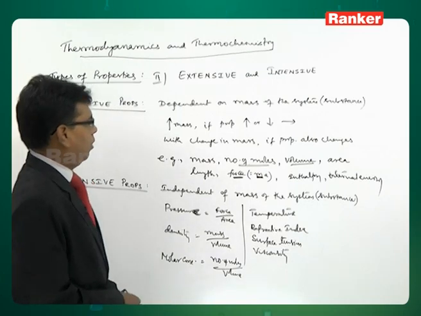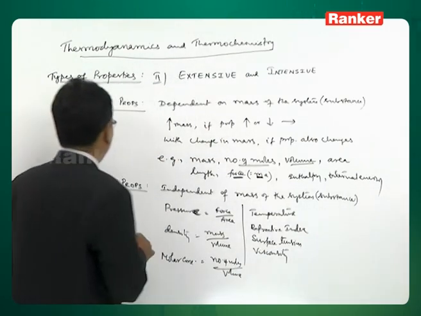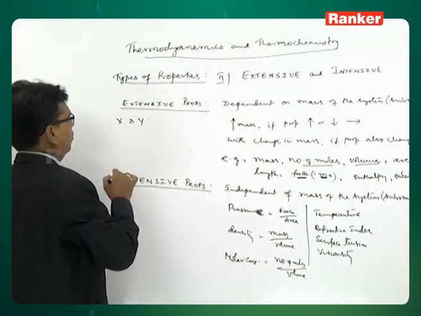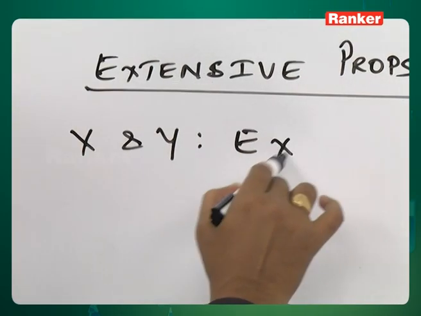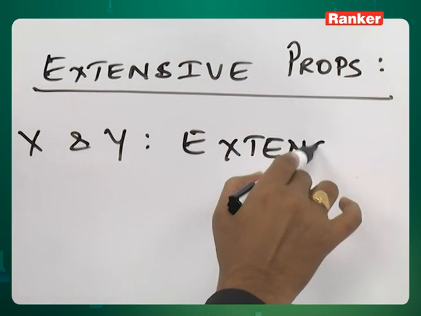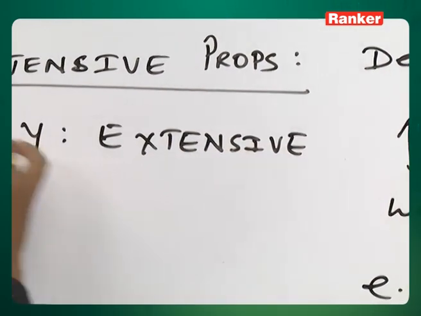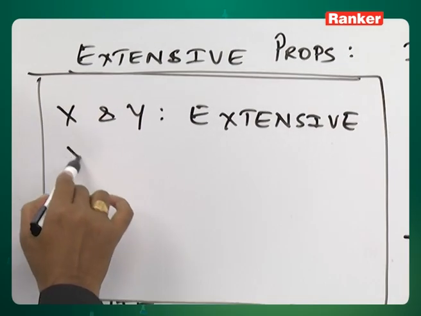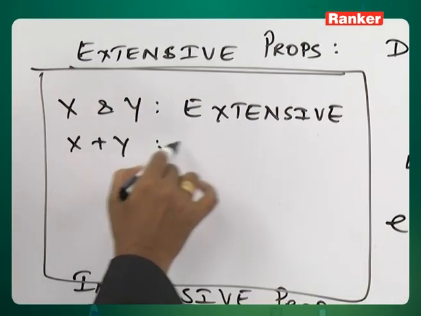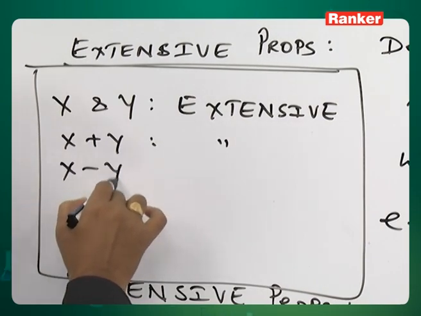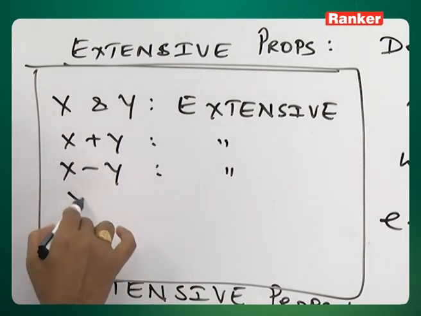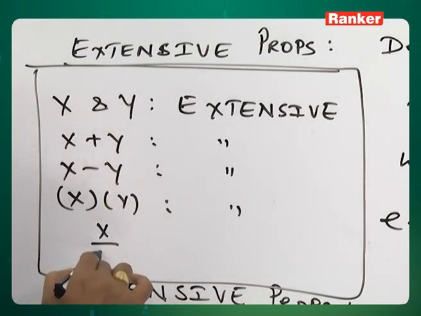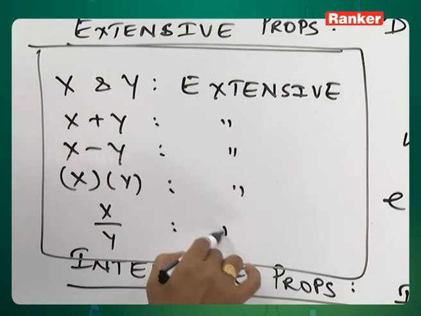So, the other way we can conclude is, suppose x and y are two extensive properties, then x plus y is also extensive, x minus y is also extensive, x into y is also extensive, but x by y is intensive.